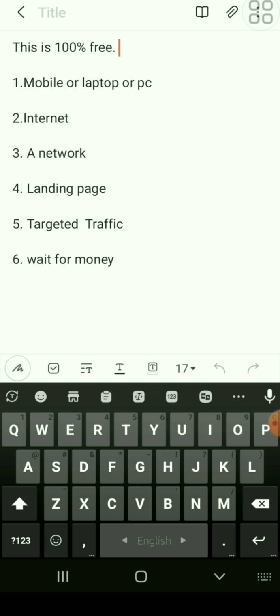So this is 100% free. You don't need any type of investment, any money. So you can work totally free of cost. Number one, you need a mobile, laptop or PC for this work. I think that you have one because you are watching my video. Number two is you need an internet connection. I believe that you have number one and number two. And number three is a network. That means you need an affiliate network for great results.